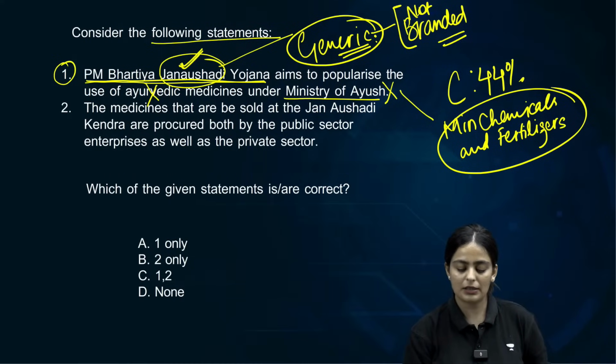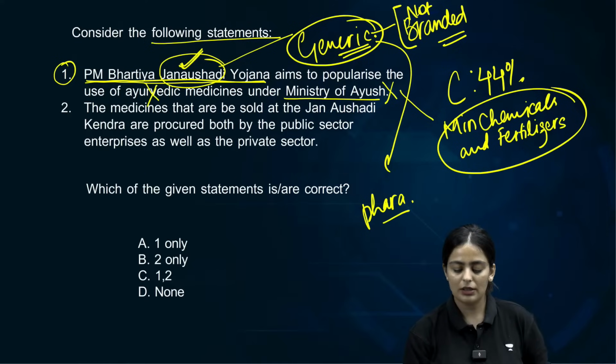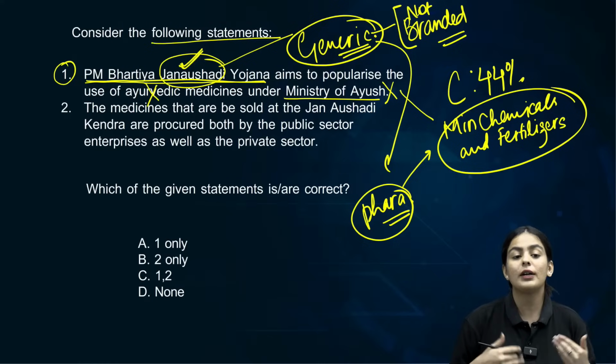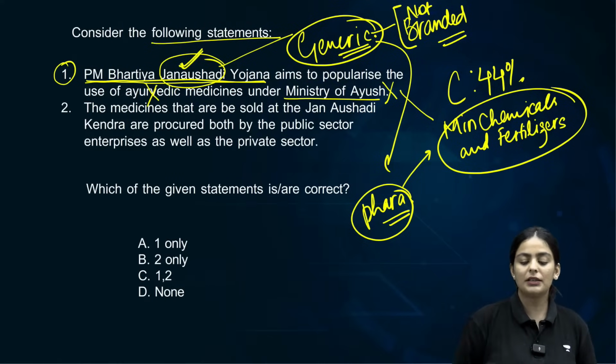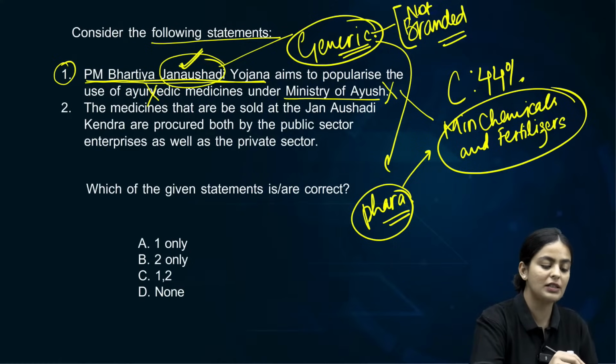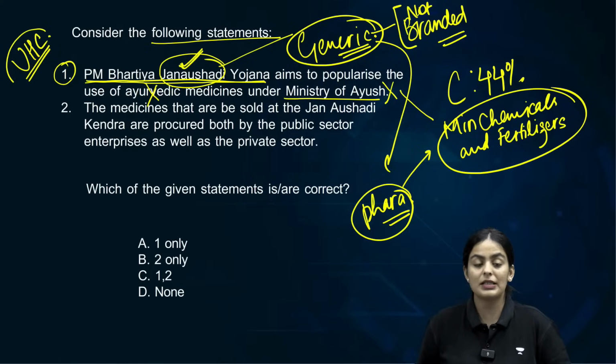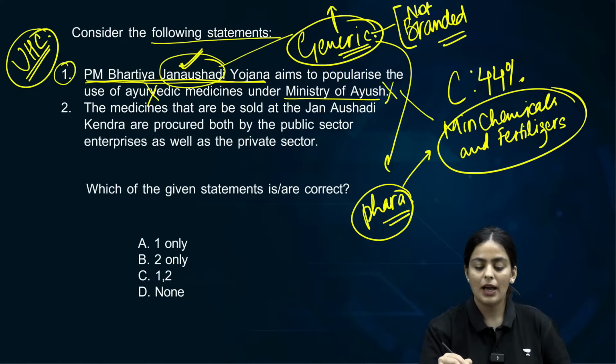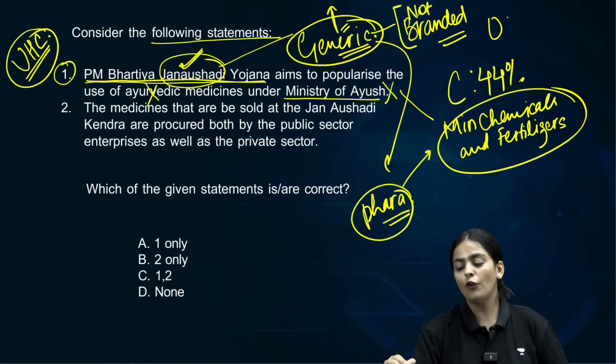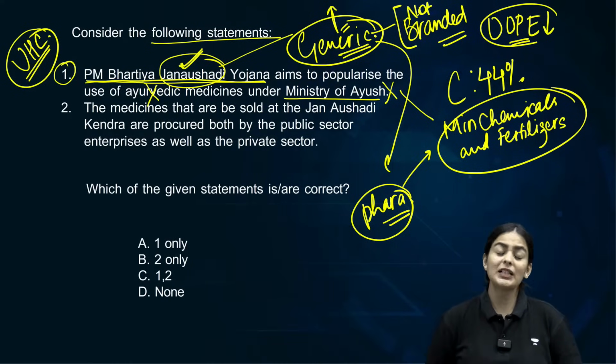What are these generic medicines? These are in a way pharmaceuticals, and pharmaceuticals will come in the domain of what? They will come in the domain of chemicals. Yes, so PM Bharatiya Jan Aushadhi Yojana aims to universalize healthcare, aims to make healthcare more affordable by reducing the price of the medicines, increasing the production of generic medicines in order to help citizens and reduce their out-of-pocket expenditure, less expenditure on expensive medicines.